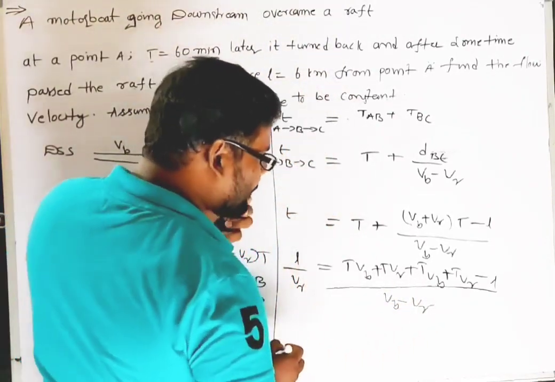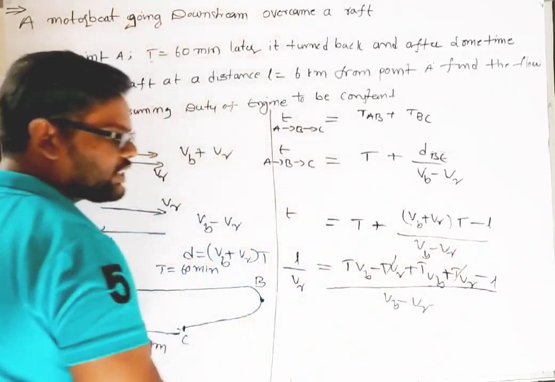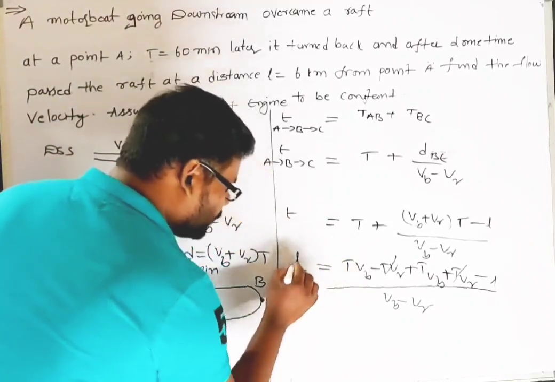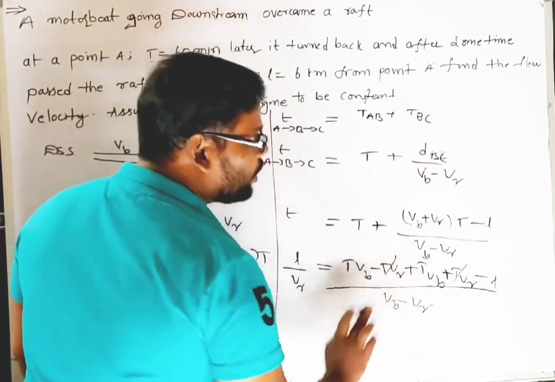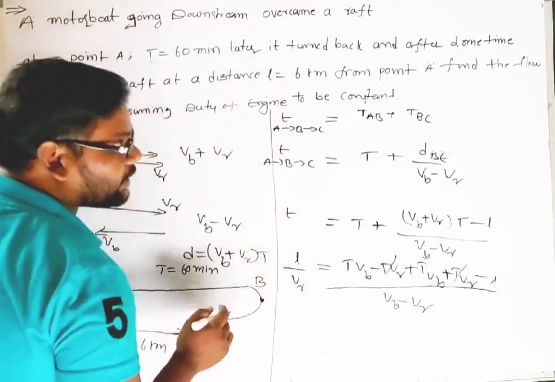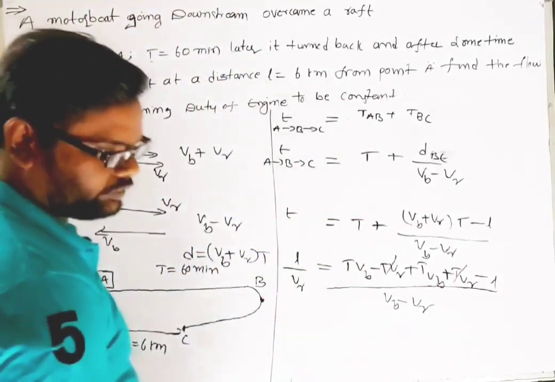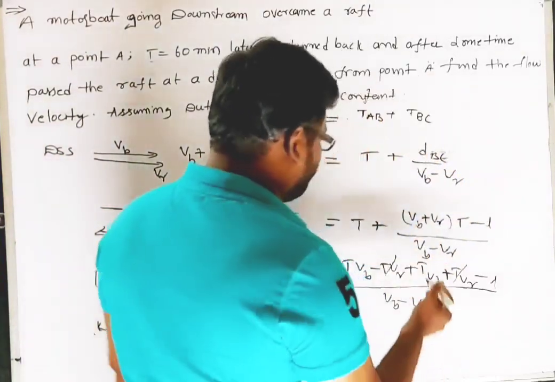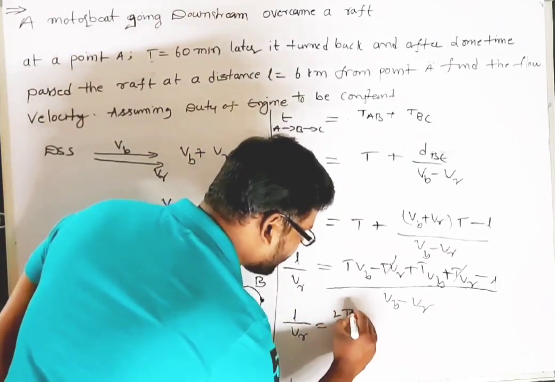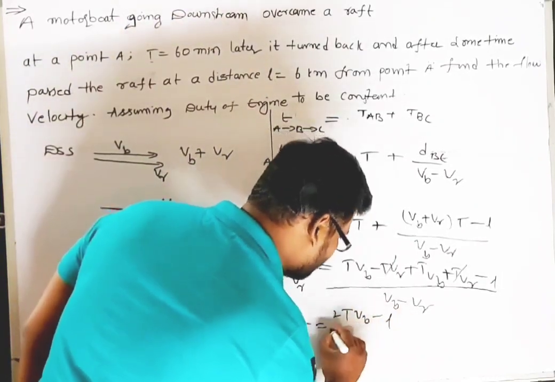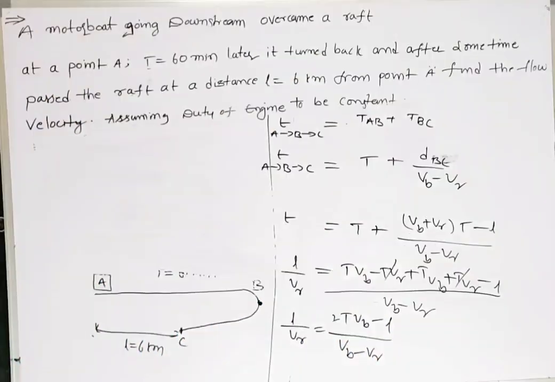Here minus TVr and plus TVr cancel out each other, and the remaining is L by Vr is equal to 2T Vb minus L by Vb minus Vr.